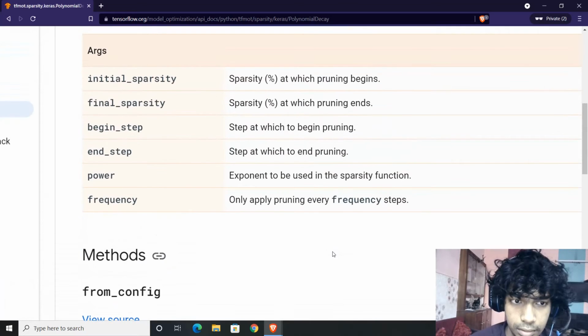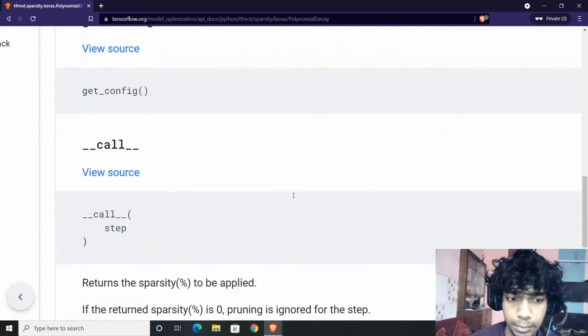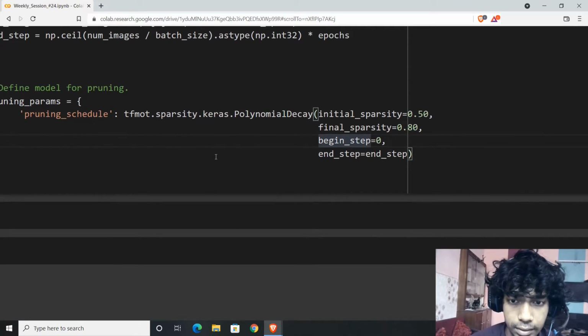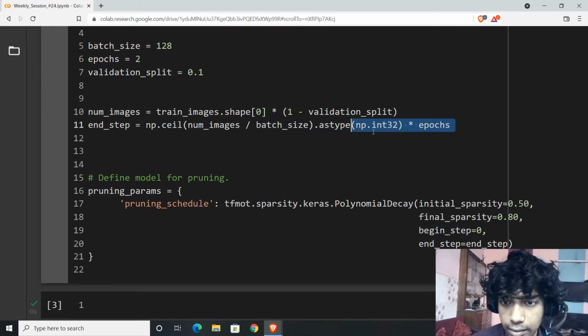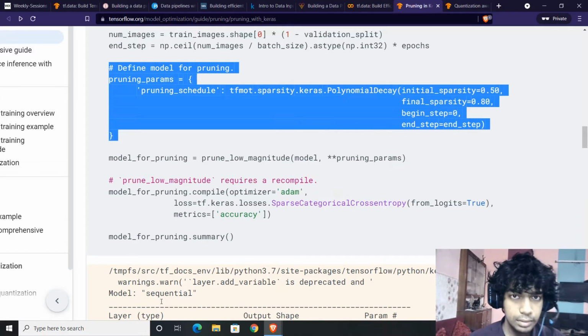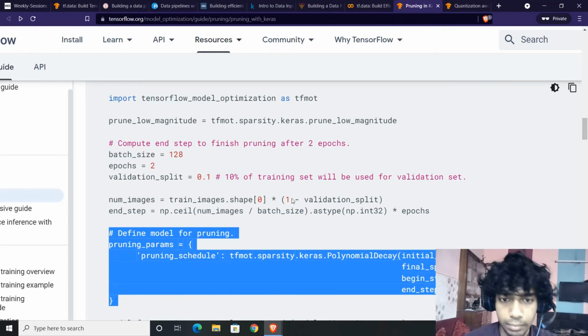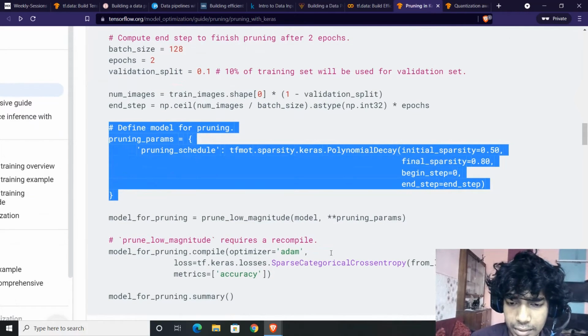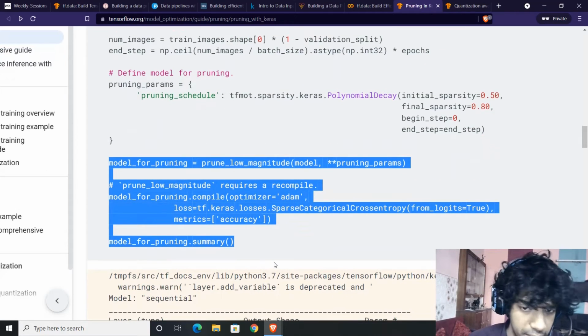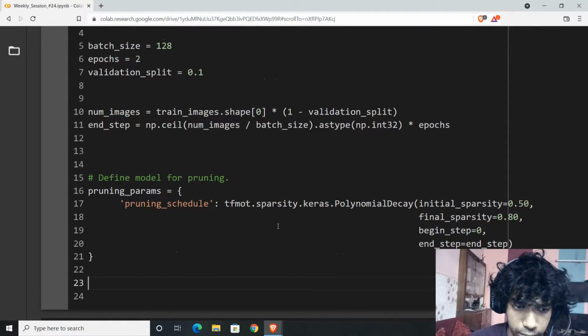What is it? Nothing much. All you need to do is define the initial sparsity, final sparsity, begin and end step. And the begin and end step is defined over here. What is the last end step? Number of images, something like that. Now let's begin with model pruning. Trust me, this is nothing to be understood, this is just getting accustomed to it. There's no sense of me talking through this with you. You can just read and go to the internet, learn about it, and get back to me if you have any kind of problem, or you need any help with the understanding.